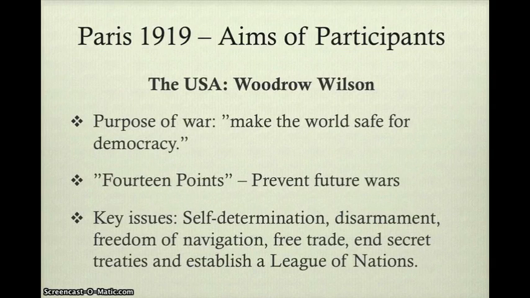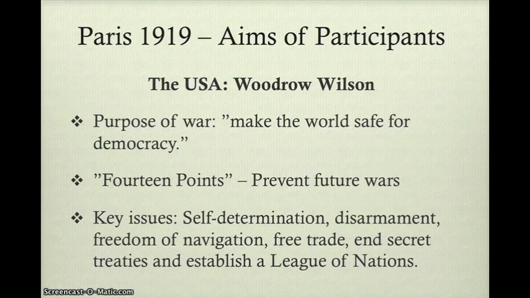The US, led by Woodrow Wilson, thought that the purpose of war was to make the world safe for democracy, and therefore the 14 points, which was his proposal for peace, had the objective of preventing future wars by tackling the issues that led to the First World War.